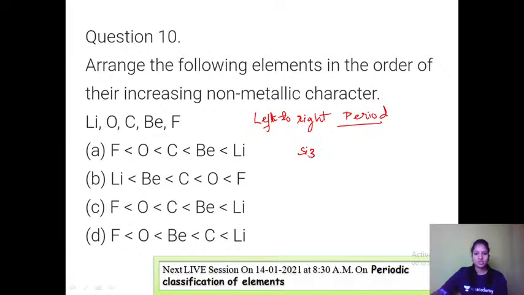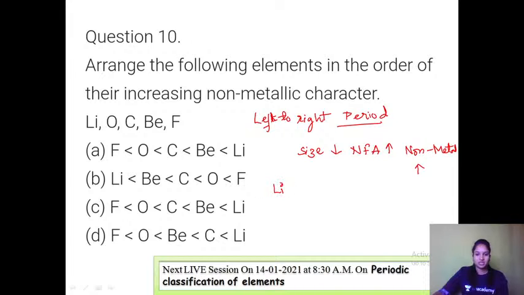Size decreases as nuclear force of attraction increases. Once the nuclear force of attraction is increased, it is not able to lose the electron easily, right? The property of a non-metal is that it tries to accept electrons. So if it is not going to lose electrons, it is trying to accept electrons. So non-metallic character increases.